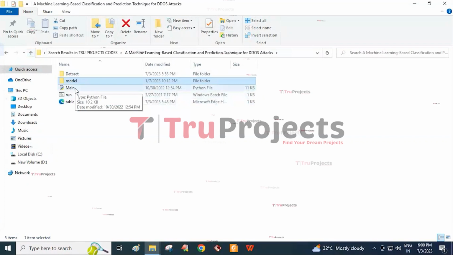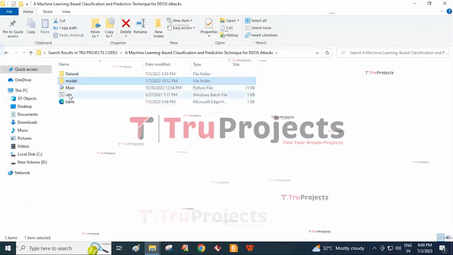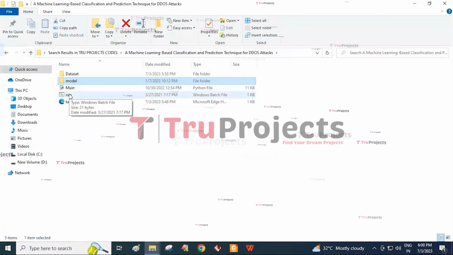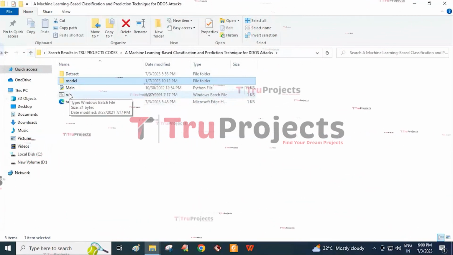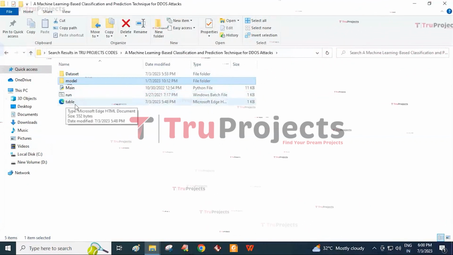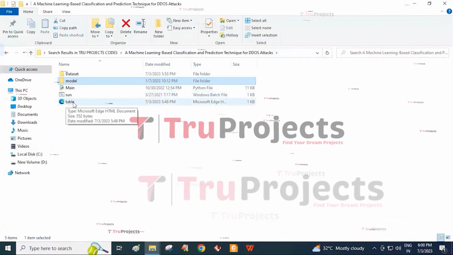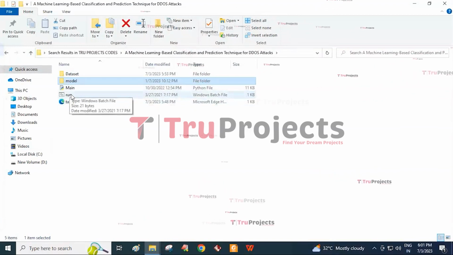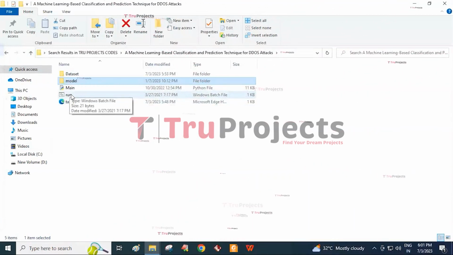And this is the main code file, and the run is a bat file. Instead of executing the program in the command line interface, we created the Windows bat file to execute the project. And the table is an HTML document which is used for the representation of all the algorithms and the project. And now to run the project, double click on the run.bat file.